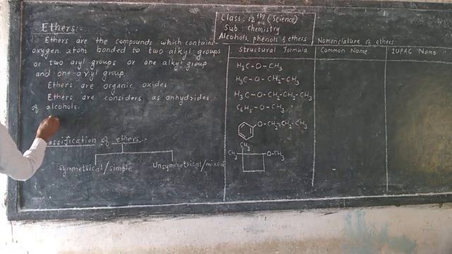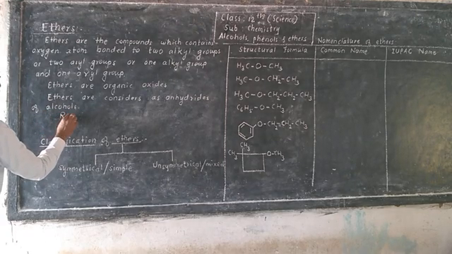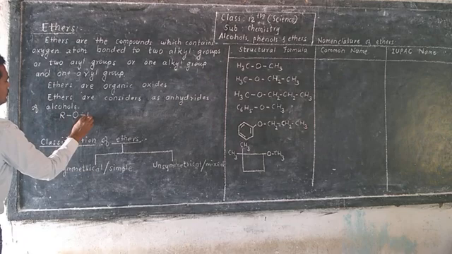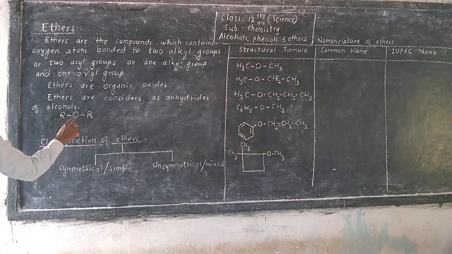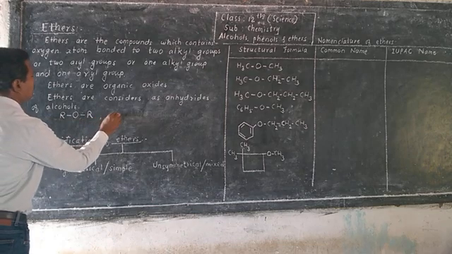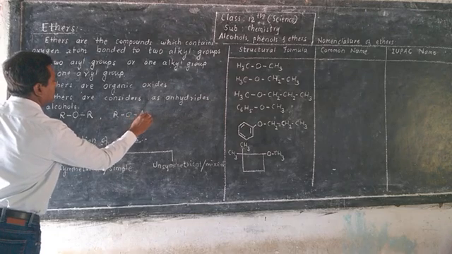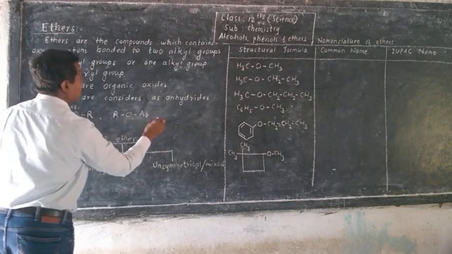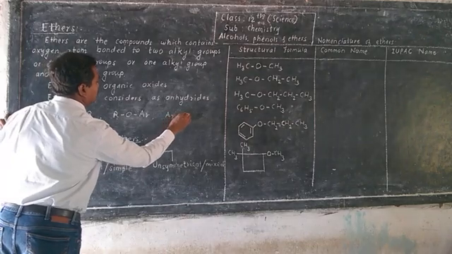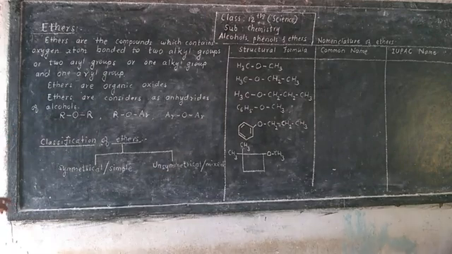In the first type, ethers are the compounds which contain an oxygen atom bonded to two alkyl groups. Here two alkyl groups are attached to the oxygen atom. Then one alkyl group and one aryl group, or two aryl groups, in this way. Here the oxygen atom is loosely bonded to those alkyl or aryl groups.